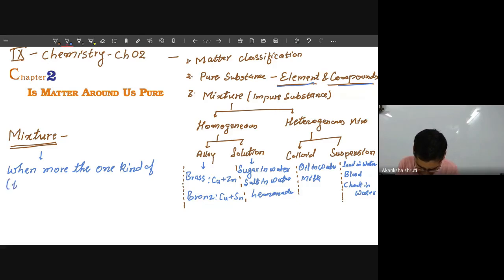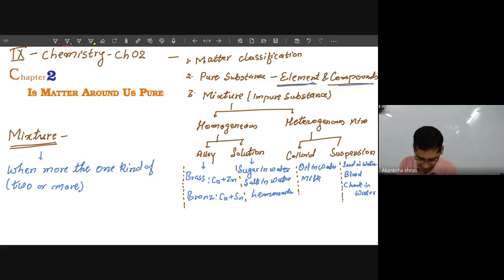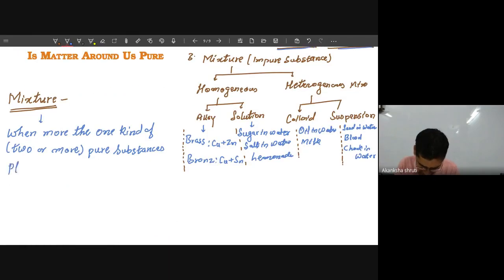In many books it is also written as two or more. So more than one kind of substance or particle have to be placed together in the single volume.